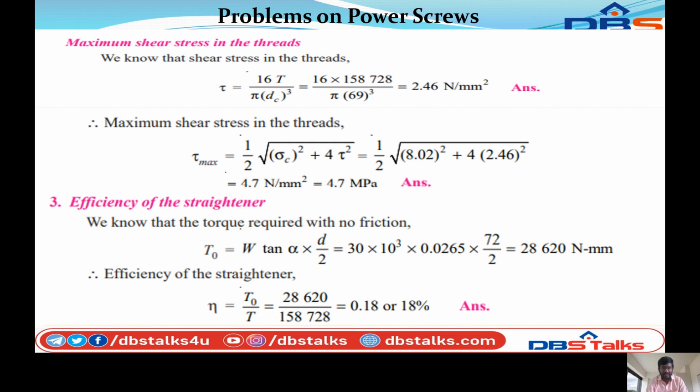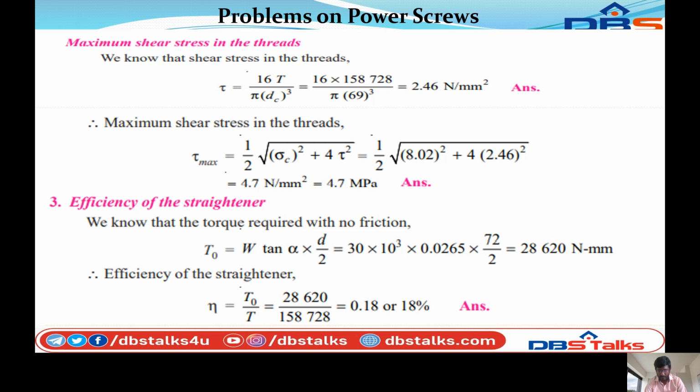So next you can calculate the efficiency of the screw. The efficiency of the screw, we know that the torque required with no friction, T naught, is equal to W into tan alpha into D by 2.